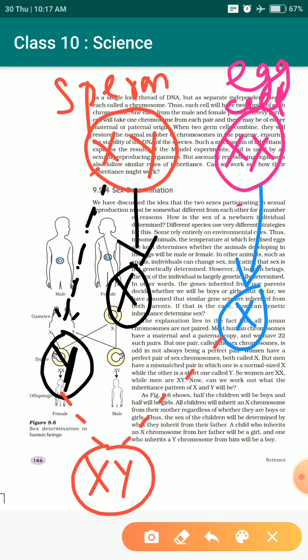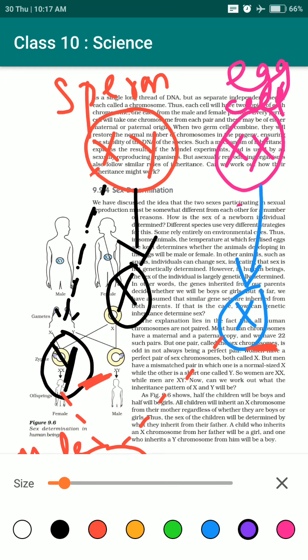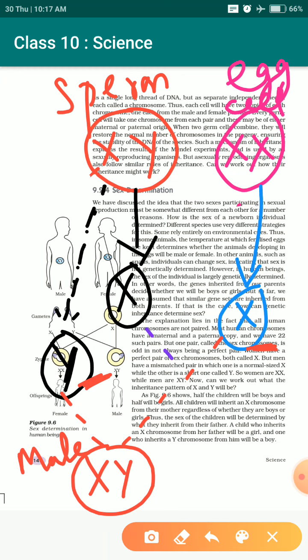The gender of the next generation can be male. It means that if this Y gamete fuses with this X gamete, then there is a chance that the next generation is XY. Now if I take this case, the fusion of this X from male and this X from female takes place, what are the chances that the next generation can be?